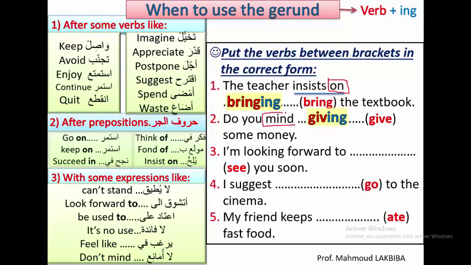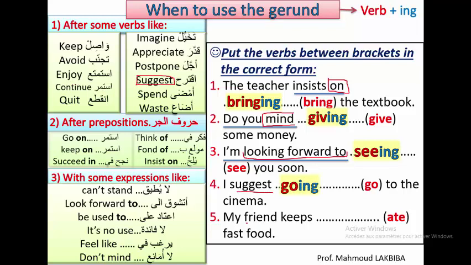This one is very important. 3. I'm looking forward to seeing, because we have look forward to. I suggest going to the cinema. Going, because we have suggest, and suggest is one of these verbs that we have here.